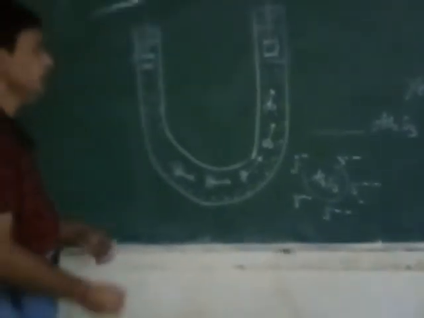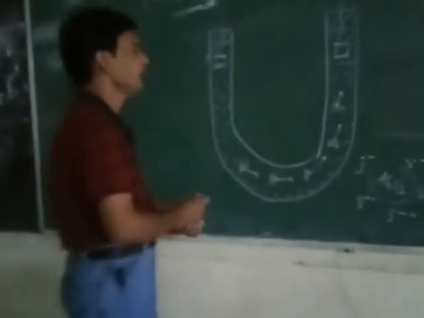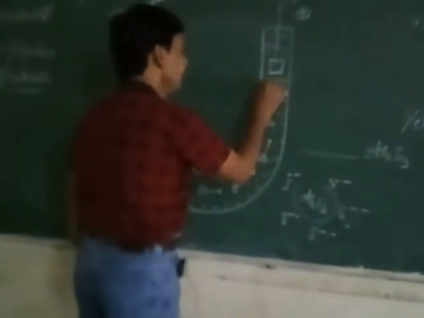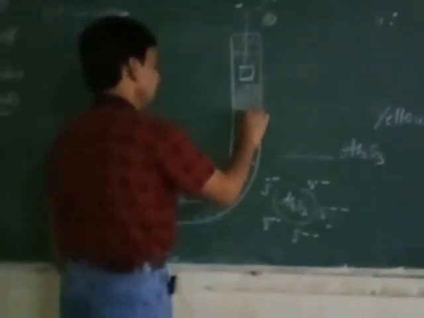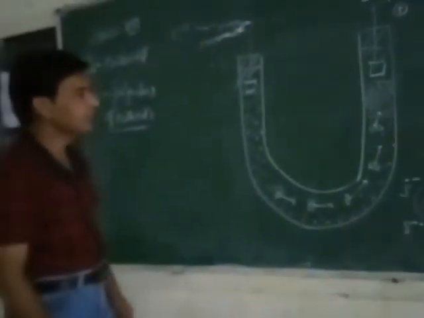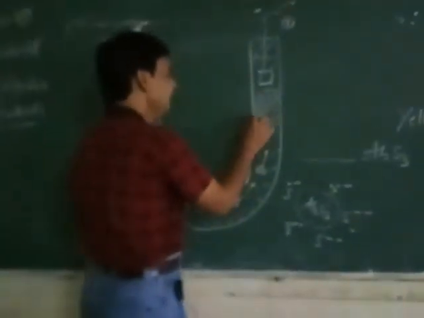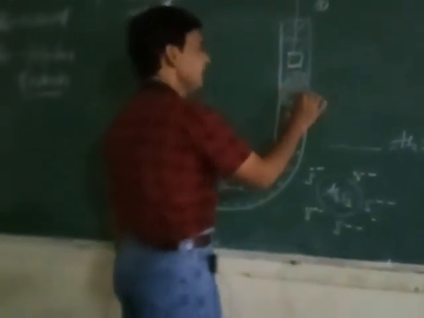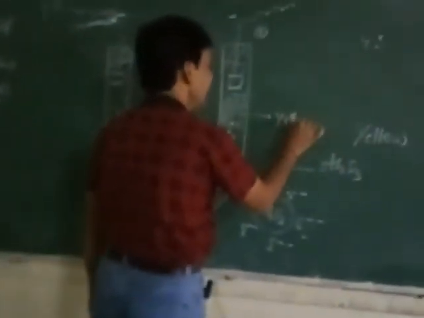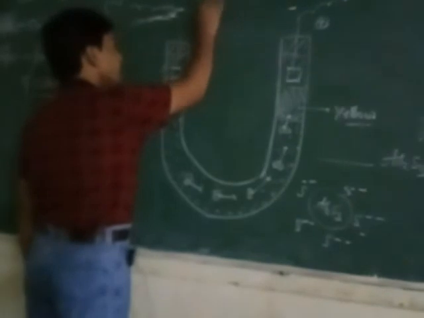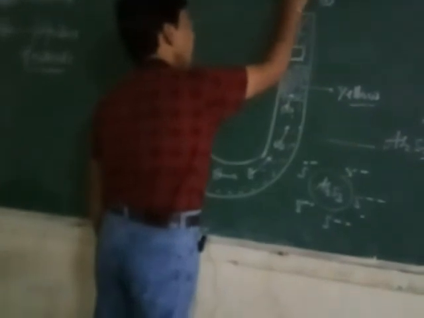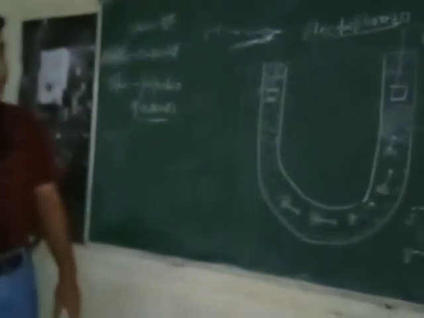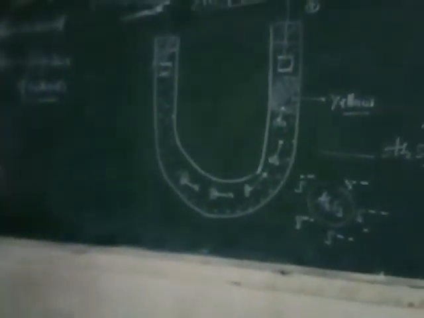When arsenic sulfide moves toward the positive electrode, the intensity at the positive electrode increases, and away from the positive electrode the intensity of the yellow color decreases. That means definitely the arsenic sulfide particles carry a negative charge, and this process is called electrophoresis. Through this concept, we observe whether the colloid particle carries a negative or positive charge.